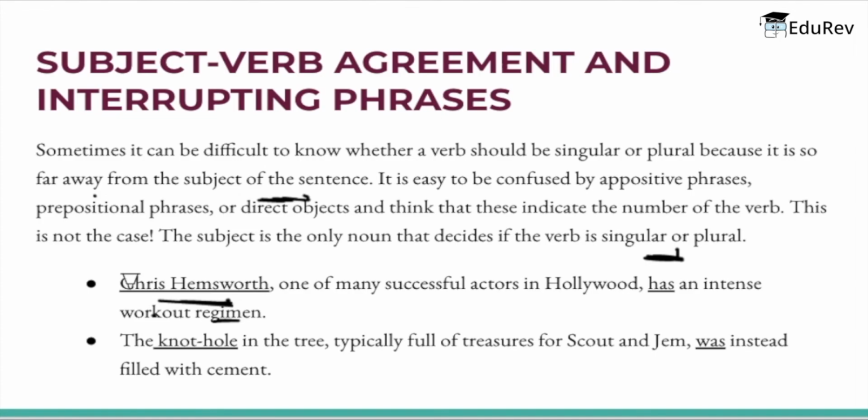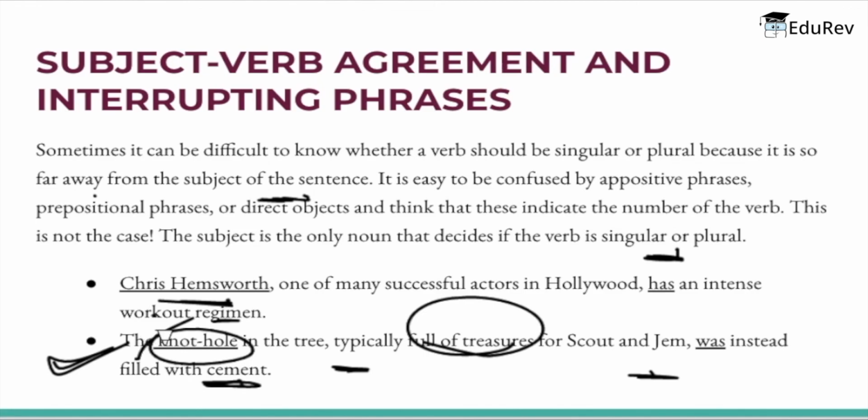There is one more example, that is, the knothole in the tree, typically full of treasures for Scout and Jem, was instead filled with cement. Now, in this sentence, it can be tricky to find the true subject since there are several prepositional phrases that interrupt the subject and verb. Even though there are many nouns, both singular and plural, the true subject, that is the knothole, is singular, so the singular verb was needed.